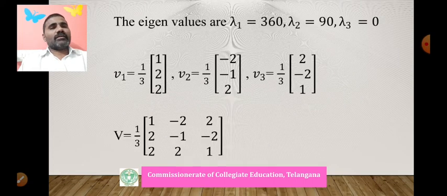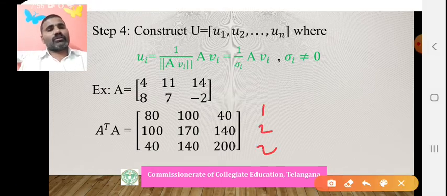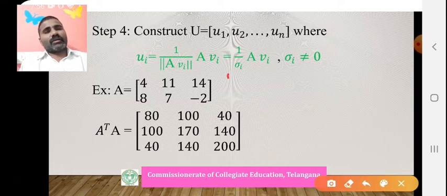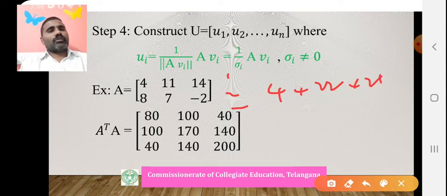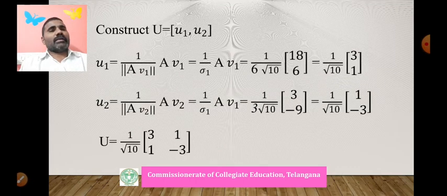V1 is 1 2 2, and this is A. A into 1 2 2: 4 plus 22 plus 28, that is 54, 54 by 3, it is 18. Let us see here, the first entry is 18.